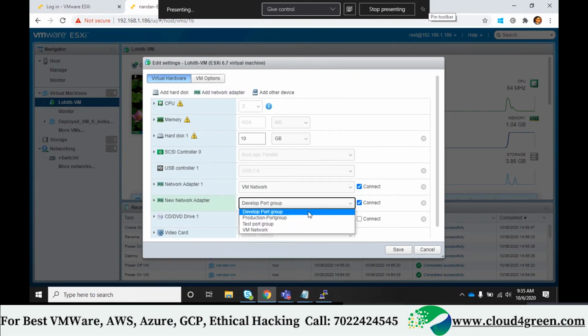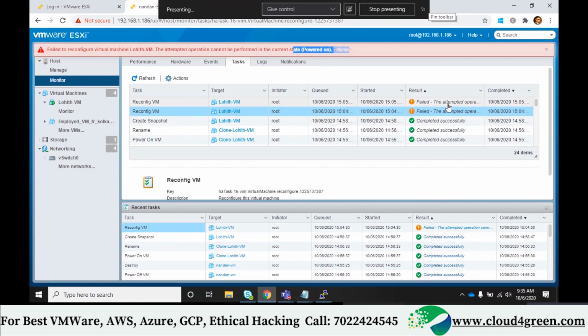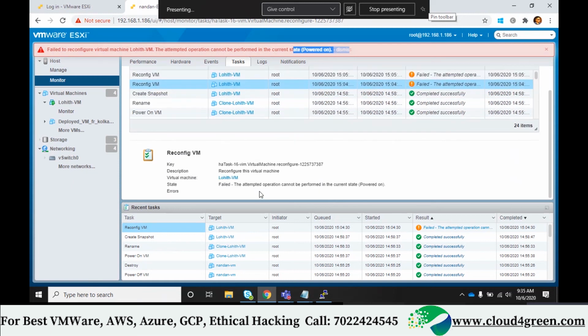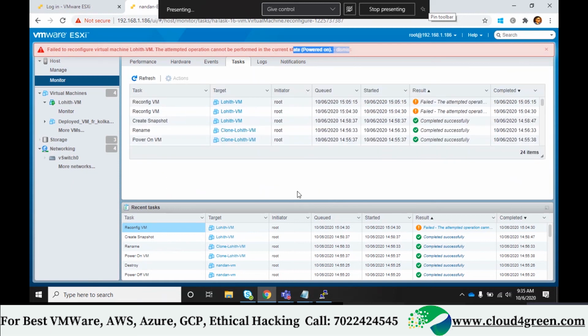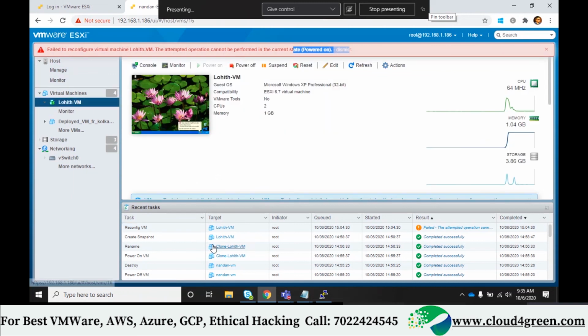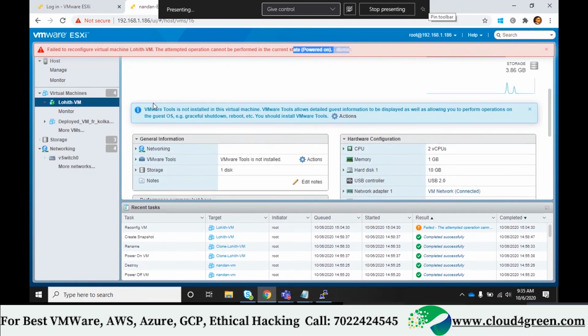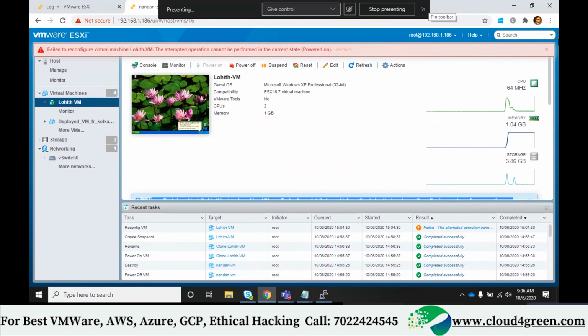Why was it giving an error? VM attempted operation cannot be performed in the current state, powered on. Dismiss. Why? State powered on, which means still snapshot is going on. Snapshot is completed. See, if there is any ongoing operation, it will impact. Why VMware tools? VMware tools is not installed.